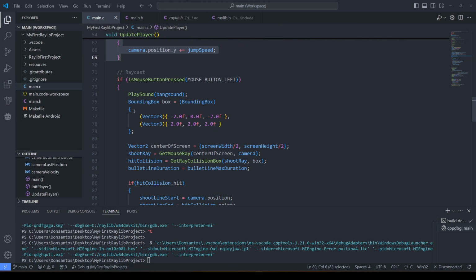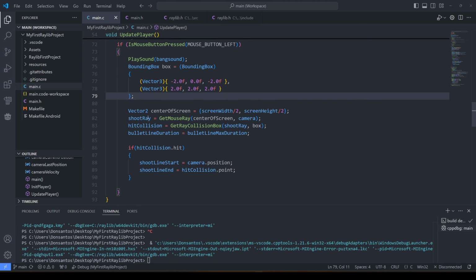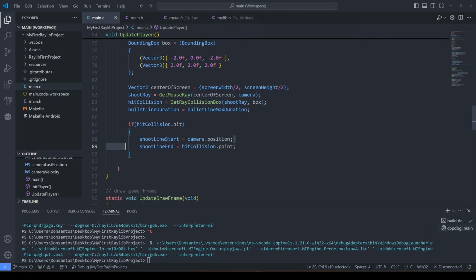Here we jump, and here we raycast. In this part, we play the bang sound, and we draw this bounding box, which is the box in the middle that we can actually shoot at. We calculate the center of the screen, we get a ray, we read a collision between us and the box, and if it hits, we set the lines between us and the collision point. If we don't hit the box, no line is drawn. The only way that the line is drawn is by setting the bullet line duration to something above 0. If this is not 0, the line is drawn. This just sets new points.